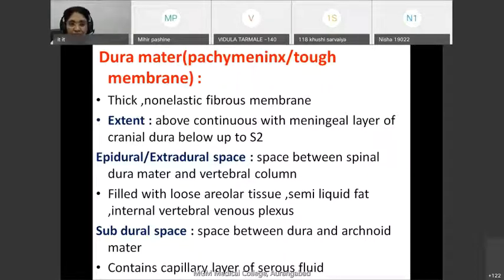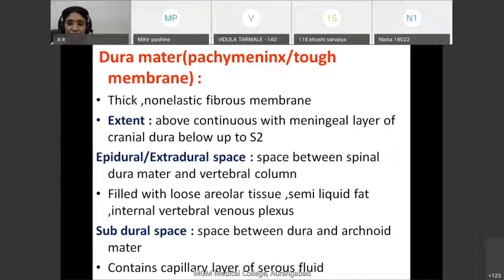Now, in the cranial dura mater, there are various folds of the meningeal layer of dura mater. What are these folds? These are nothing but the falx cerebri, falx cerebelli, tentorium cerebelli, and diaphragma sellae.